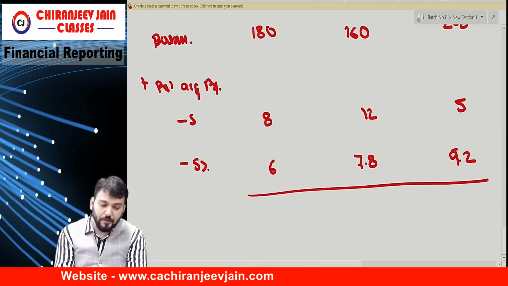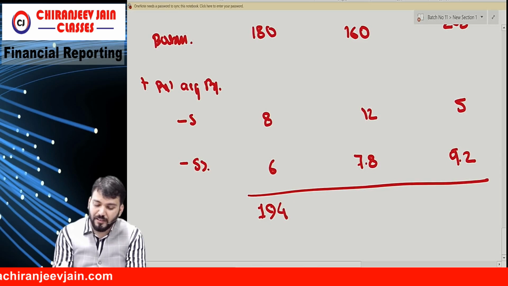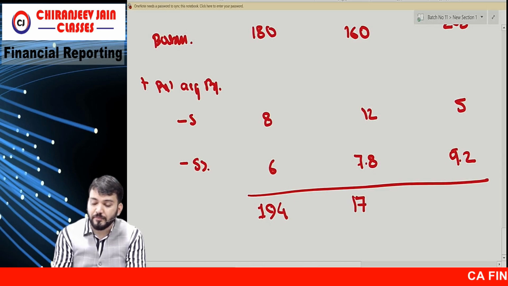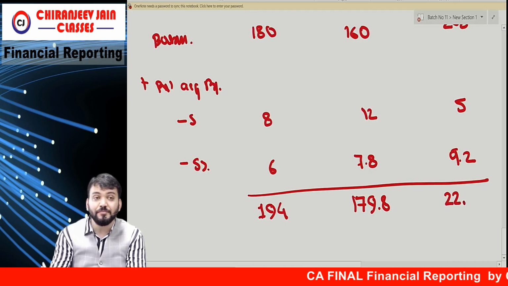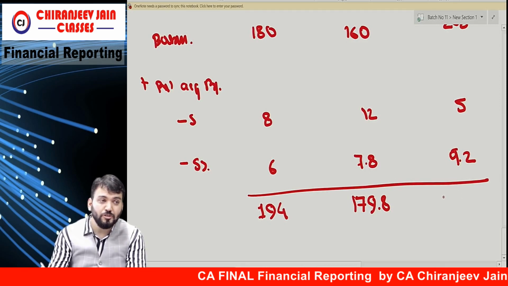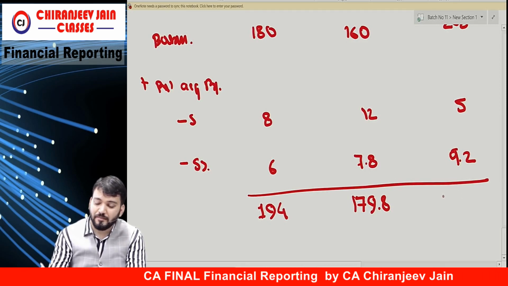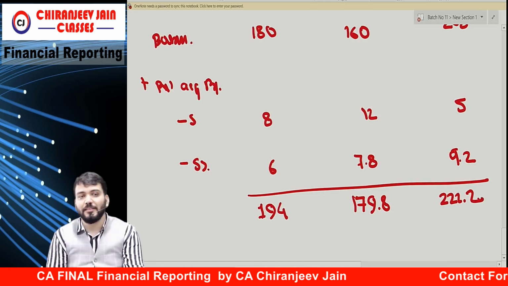This is how much? 180 plus 8 plus 6. 194. Yes. This is how much? 179.8. This is how much? 22.28. 22.2. ठीक है.